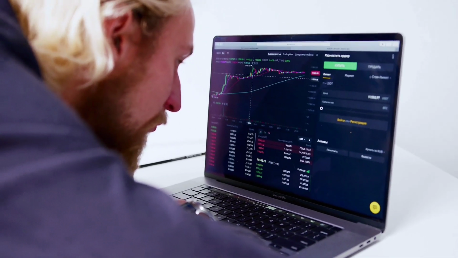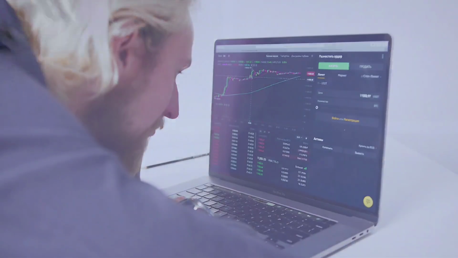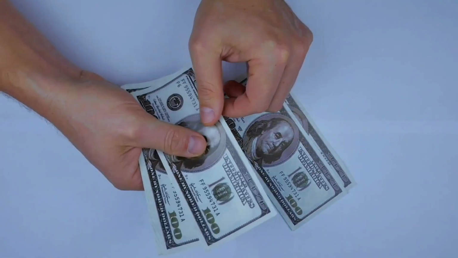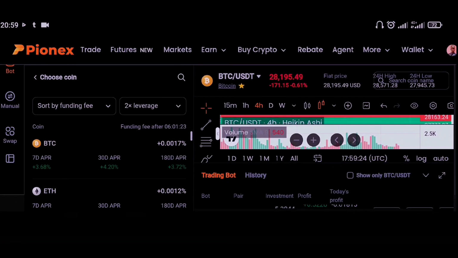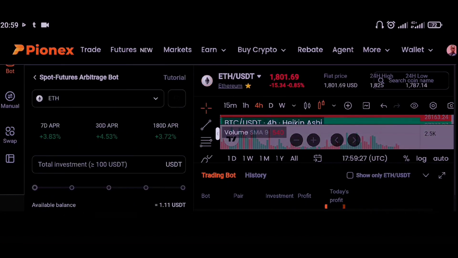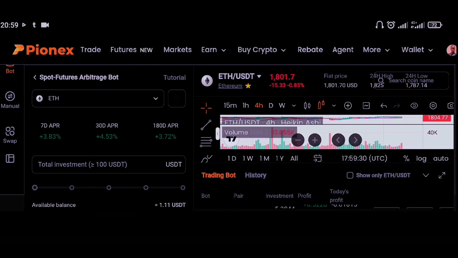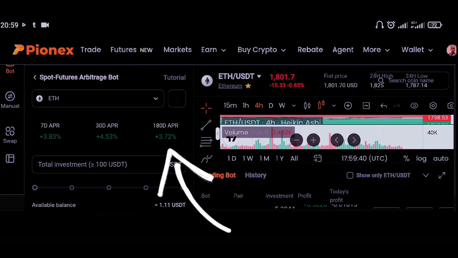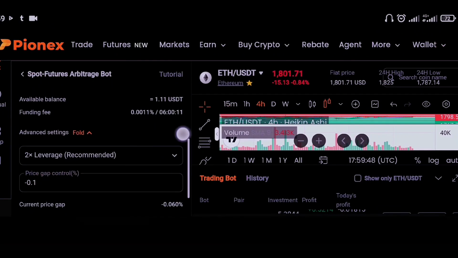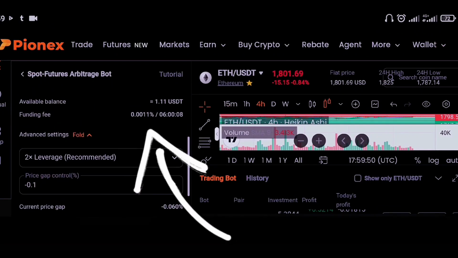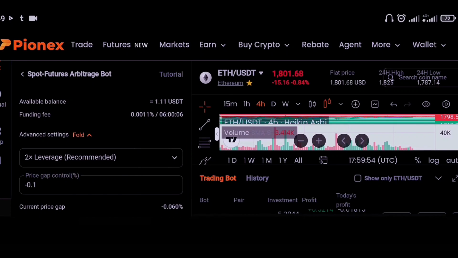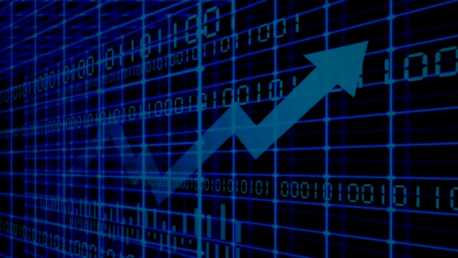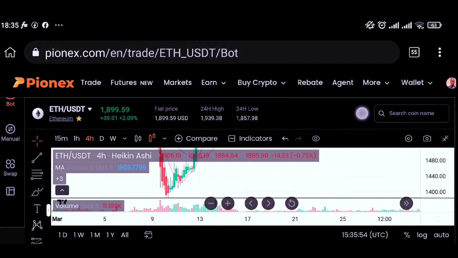If you are just a beginner, just trying to start trading with the bot, it's good that you put a minimum amount to start trading with, which will require you to go with the Ethereum token. There are more details to see in here. So within 7 days APR, we can see it's positive 3.83%, 30 days 4.53%, and 180 days will give us 3.72% APR. Scrolling down to see more insights, you can see the funding rate is now at 0.0011%. The funding rate is always given to either the longs or the shorts based on the market conditions every 8 hours.